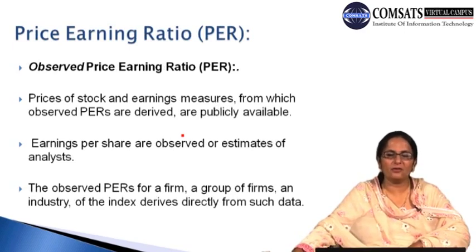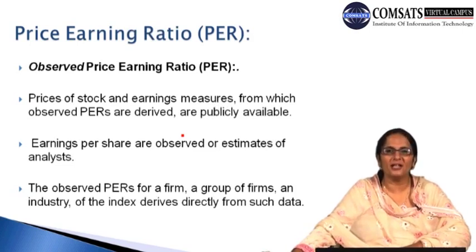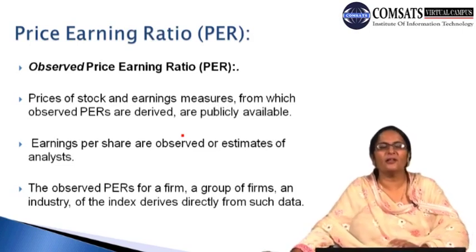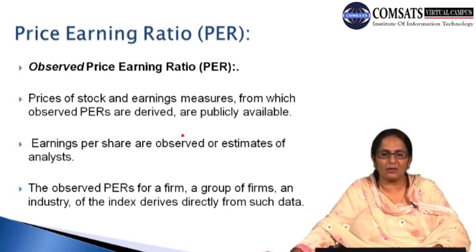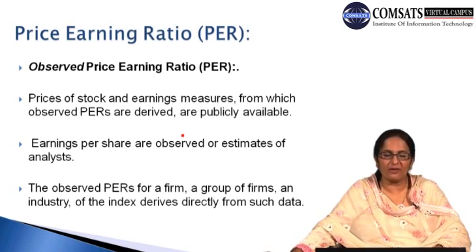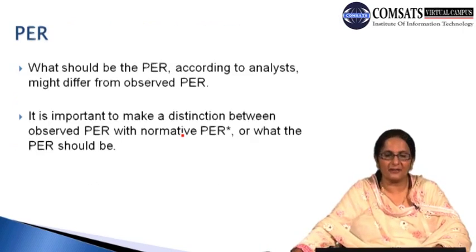And we also said that we have to make the situation clear about the observed price earning ratio: what we actually have, what we are going to have, what we are likely to have in the actual situation, and what it should be according to the intrinsic worth.